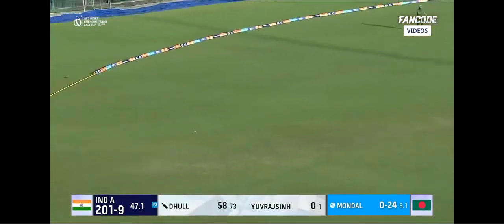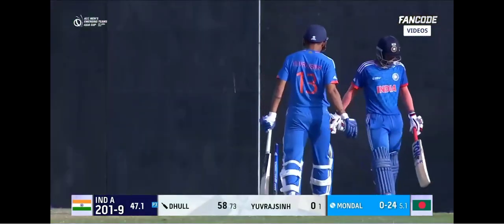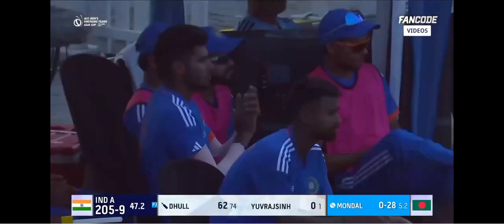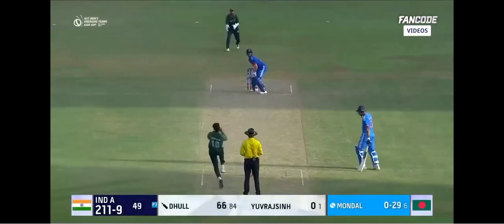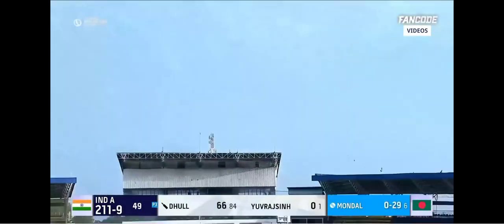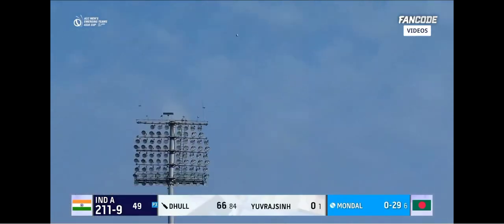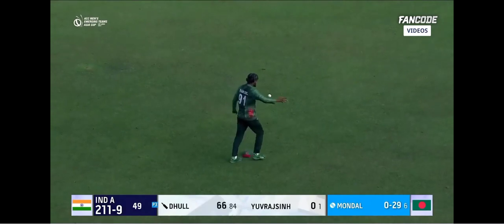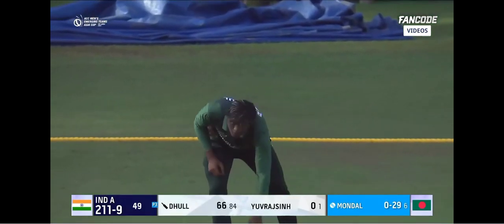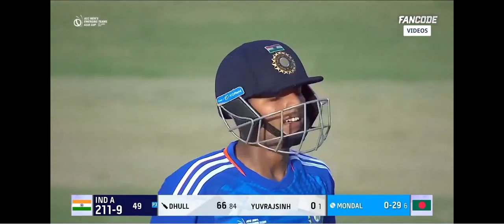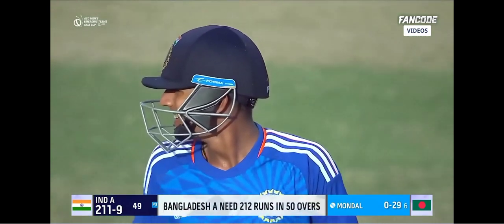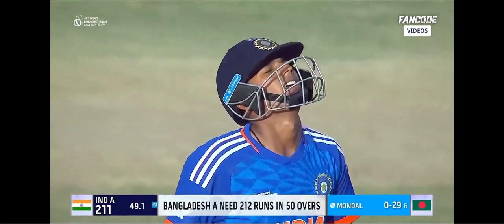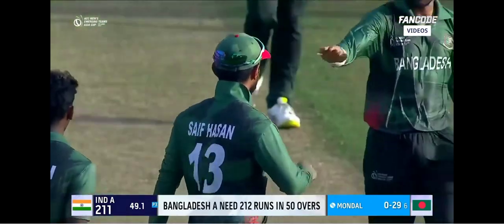Driven beautifully for 4. Exquisite display of batting from Yash Dhull. Oh, and that's the reason why he's tried to go big. On the toe of the bat, it is a chance, and that will be taken. Rakibul takes the catch. And Mondal finally gets a wicket against his name. Tried to go big. Didn't get that elevation.